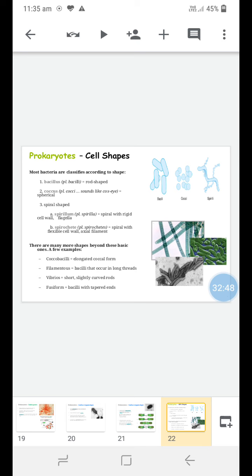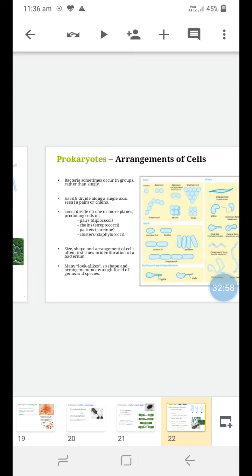Some are cocobacilli, meaning an elongated coccal form. Some bacilli are filamentous, occurring in long threads. Then there is the vibrio shape, short and slightly curved, and the fusiform shape also.